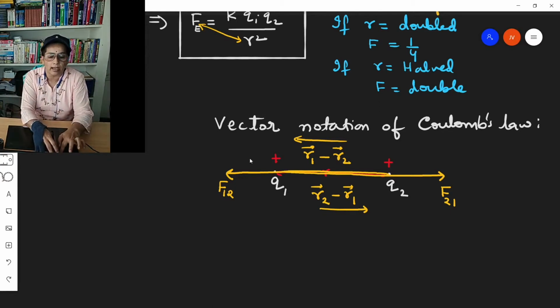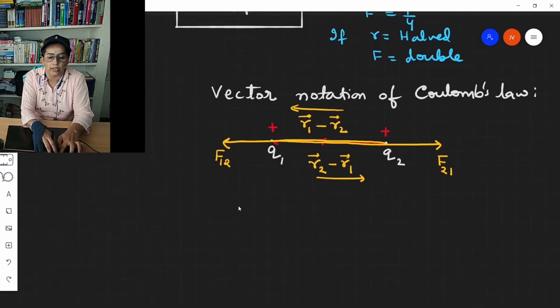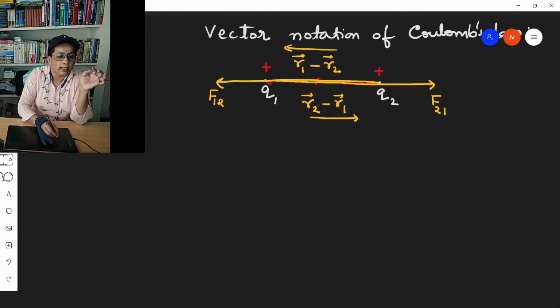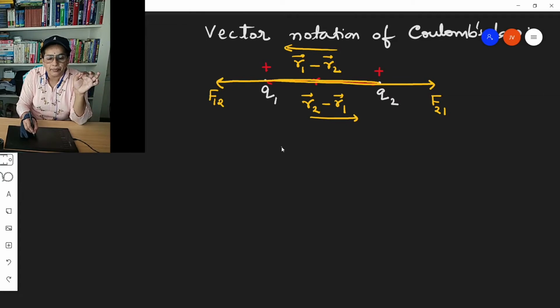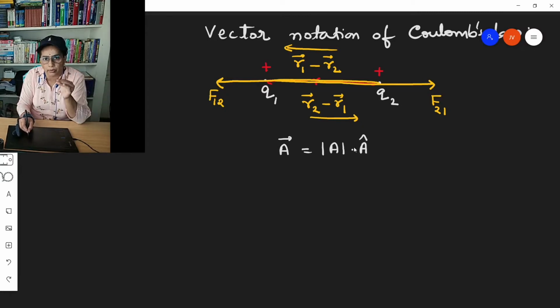Now let us see how to write the vector notation. Vector notation is very simple. Whenever we write a vector, we write the modulus of a times the unit vector that acts in that direction. So a vector is a mod into a unit vector.